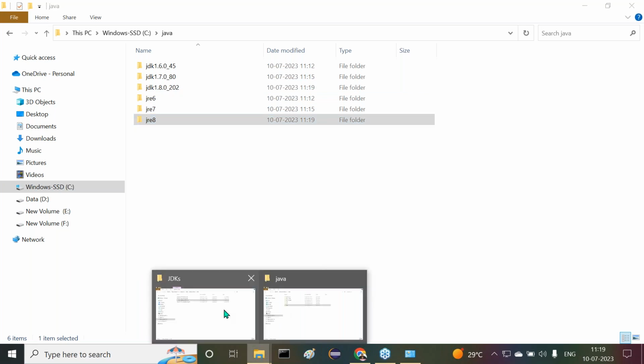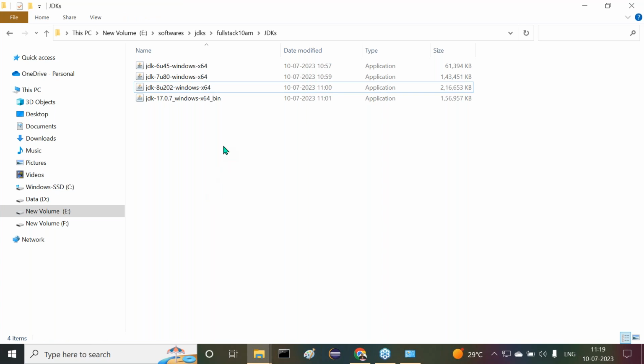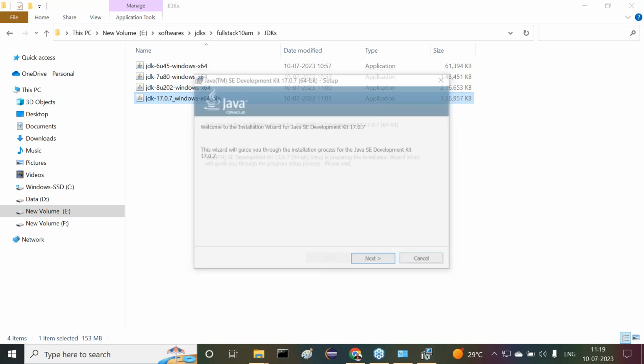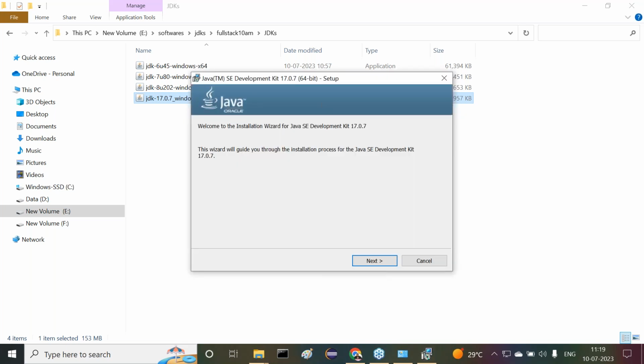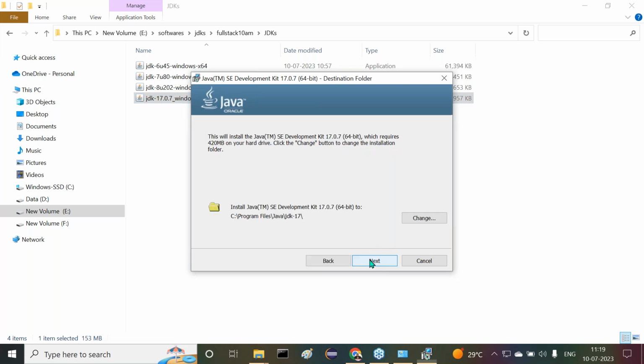Now what is remaining, sir? Java 17 version is remaining. Now I want to install Java 17. All of you observe carefully. Double click on it. Here only JDK is going to be installed. JRE is not going to be installed. Why? Because JRE will come along with the JDK. Now it is showing the next button.